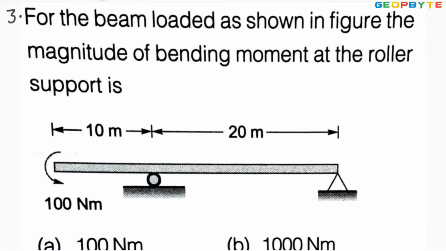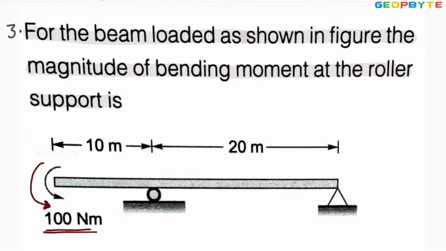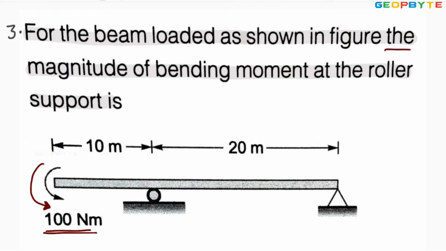Look at problem number 3. For the beam loaded as shown in the figure, what is the magnitude of the bending moment at the roller support? Look at the diagram. This beam is having only a moment in the anti-clockwise direction at the free end. The moment is 100 Newton meter. He is asking the magnitude of bending moment at the roller support.